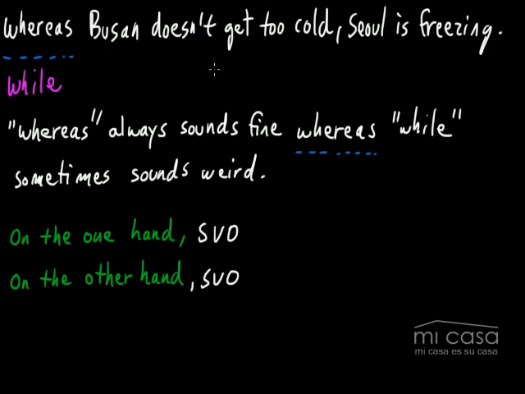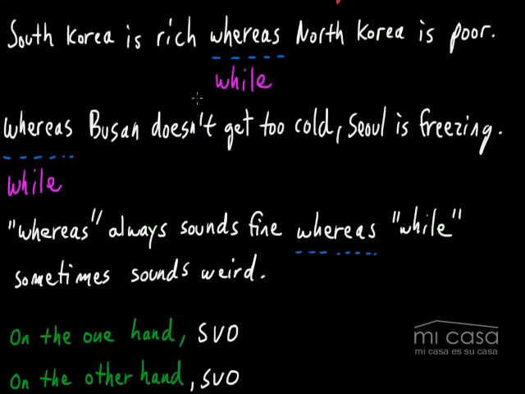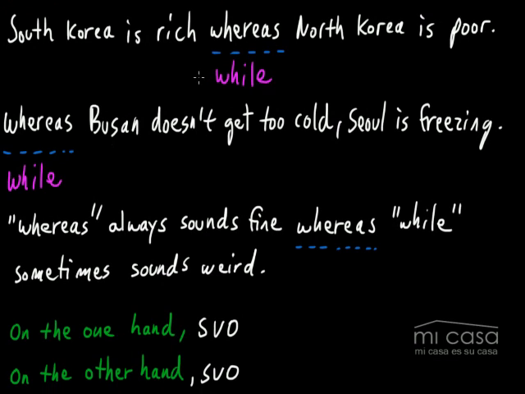So let's look at our examples, and I will change them using on the one hand, on the other hand. On the one hand, South Korea is rich. On the other hand, North Korea is poor. Here I'm making two separate sentences. On the one hand, Busan doesn't get too cold. On the other hand, Seoul is freezing. On the one hand, whereas always sounds fine. On the other hand, while sometimes sounds weird. So this is another common way to say 반면에 in English.